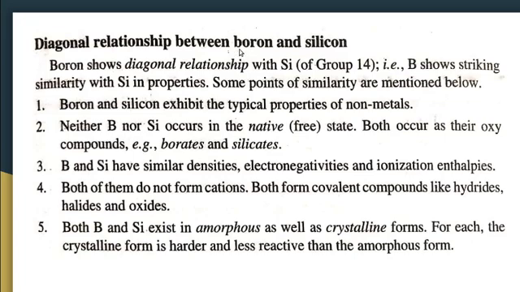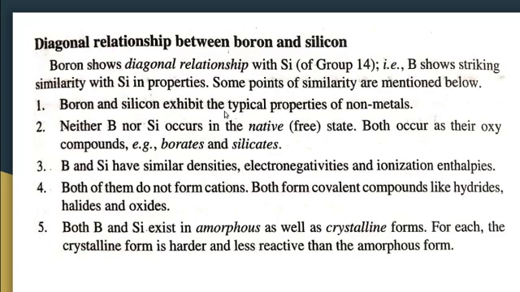Next, boron. Boron shows diagonal relationship with silicon. Then next comes carbon. Carbon shows diagonal relationship with phosphorus. So here we are going to discuss the diagonal relationship between boron and silicon. Silicon is a member of group 14. Boron shows striking similarity with silicon in properties. So diagonal relationship means both have similar properties. Some points of similarity that we are going to discuss here.